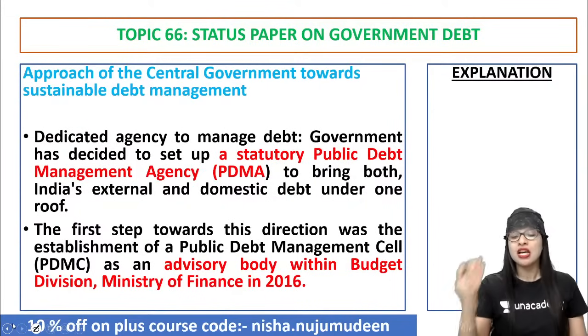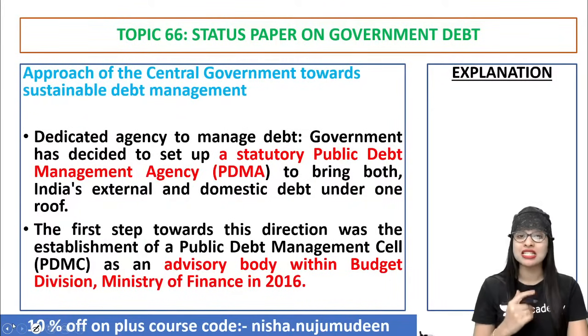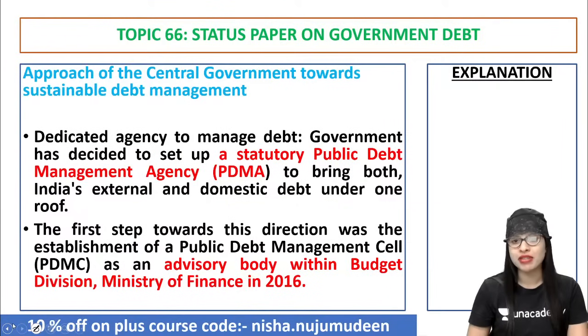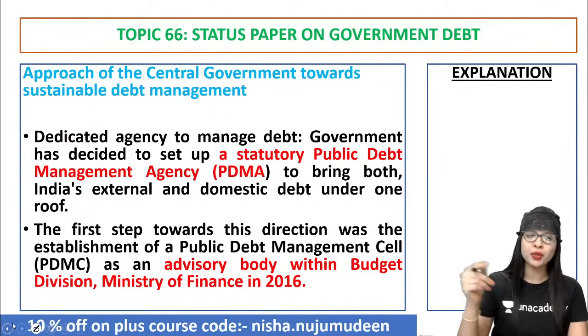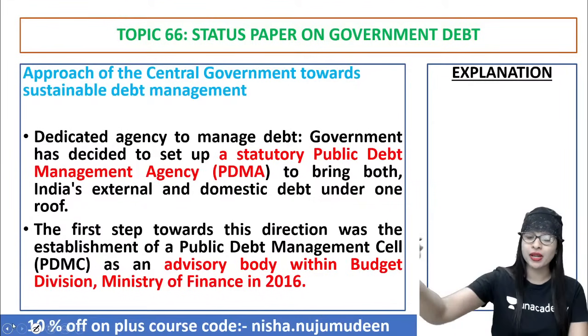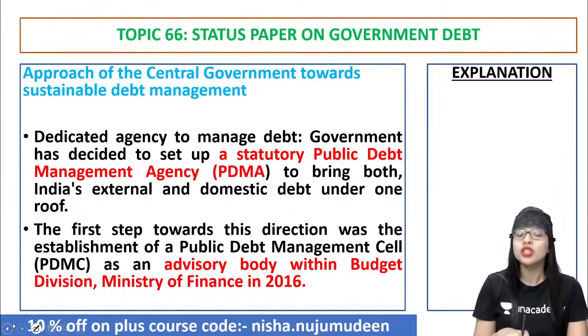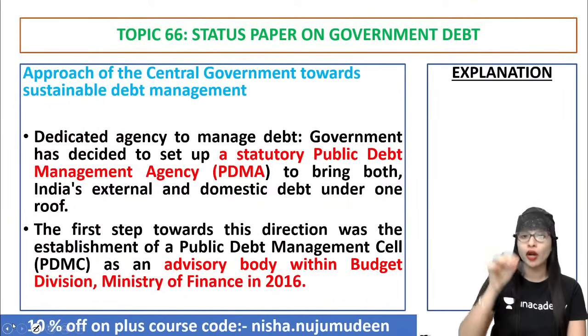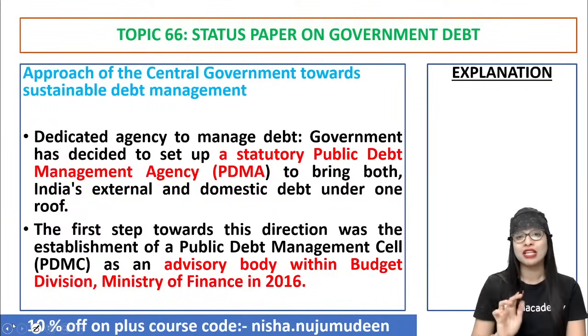One of the important approaches of our union government towards sustainable debt management is a dedicated agency to manage debt. That is why the central government set up a statutory PDMA, that is, Public Debt Management Agency. Why? Because they want to bring both India's external borrowings, that is what you borrow from outside the country, and the borrowings you do within your country, called internal or domestic debt, under one single roof. Both internal plus external under one roof, called the Public Debt Management Agency.